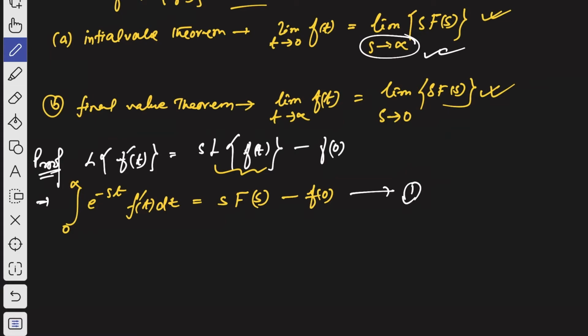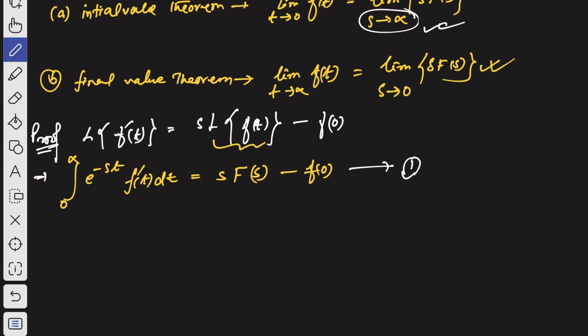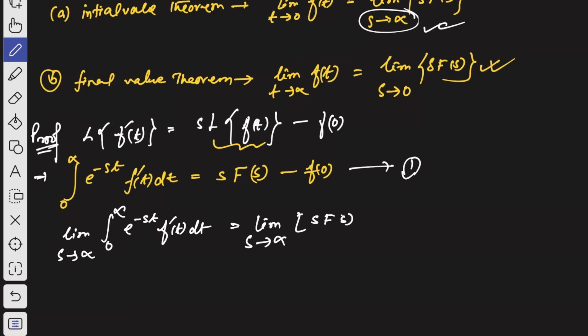So then what we will get, taking the limit of the integration 0 to infinity e to the power minus st f dash of t dt when s tends to infinity, is equal to the limit as s tends to infinity of s into capital F of s minus f of 0. Okay. So now what we will get?